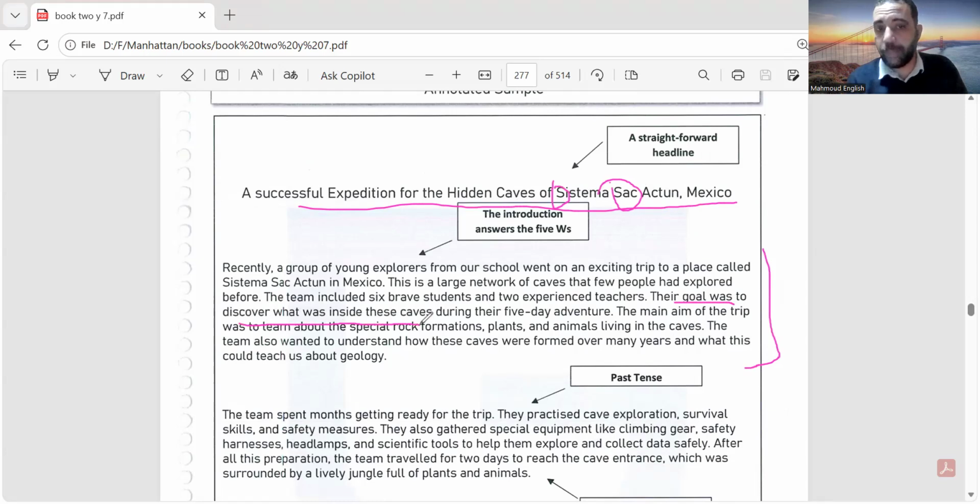So here we talk about the trip, right? And who here? The team included 6 brave students and 2 experienced teachers. And what is the exciting trip here? This is what. And also when, this is recently here, when, and so on. And where, this is in Mexico. Sistema Sac Actun in Mexico. So now we have included the 5 Ws, and then you go through the